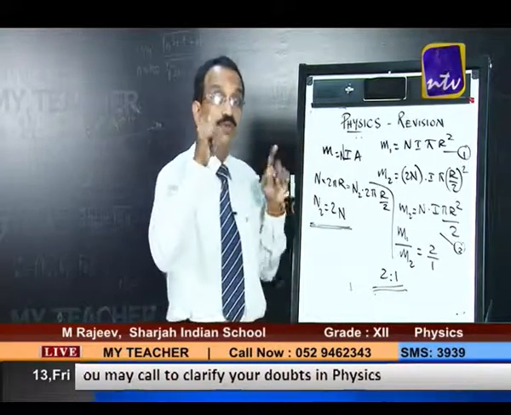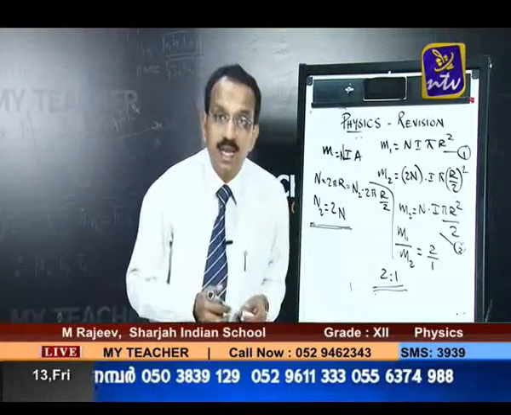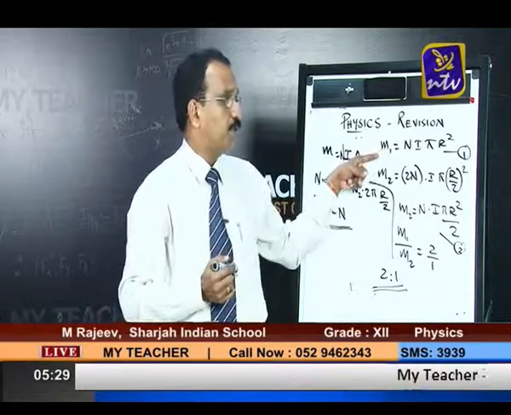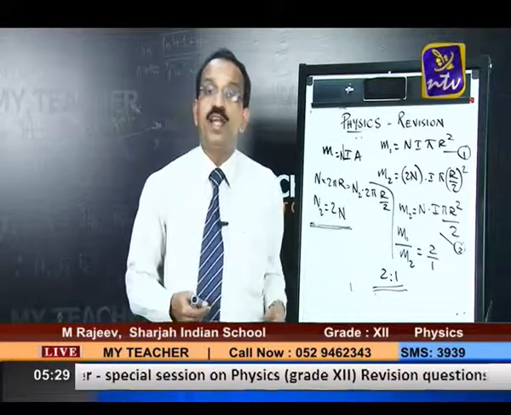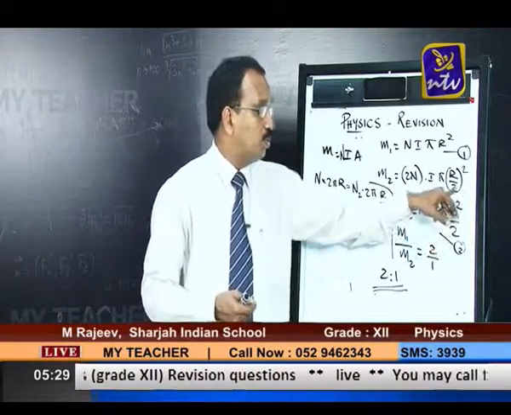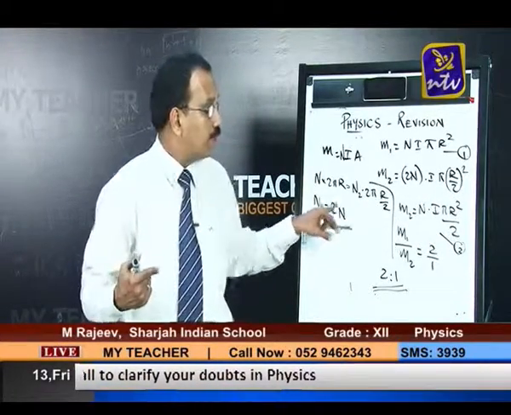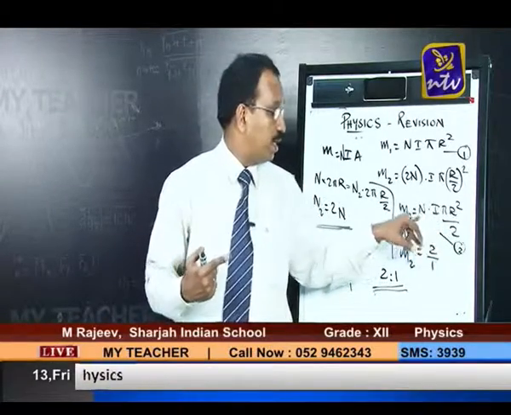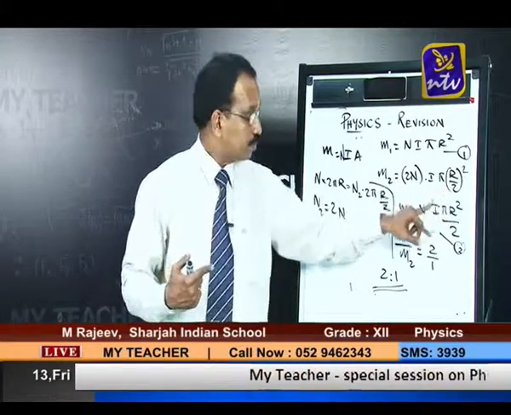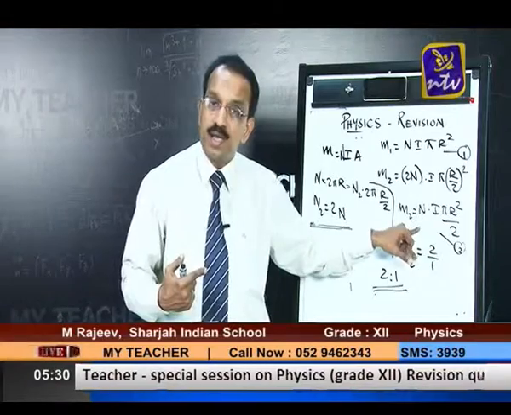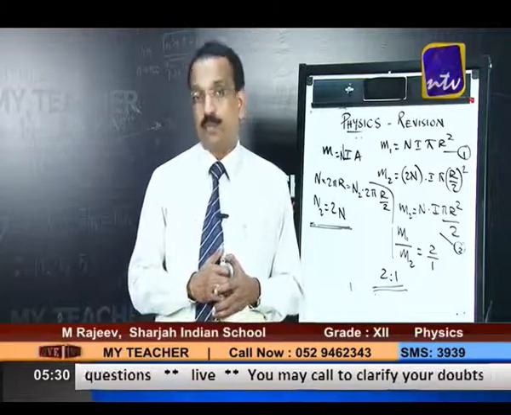If you understood? So what was the question? There was a coil carrying current I, having N turns, radius R. The dipole moment is this much. Now that coil is unwound and then rewound to make a new coil of radius R by 2. So the radius becomes R by 2, but simultaneously the number of turns therefore doubles. Correct? Then you get the dipole moment of that as well. The number of turns is 2N, current I, then the new area. We get the dipole moment M2 in the second case, and then we get the ratio. This is the answer.